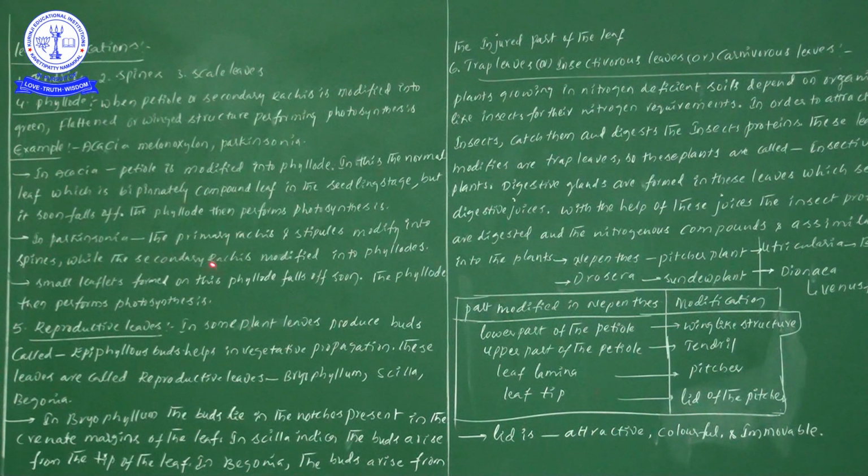Next one, secondary rachis modified into phylloid. Okay, this point is important. It means in case of Acacia, the petiole is modified into phylloid, and in case of Parkinsonia, the secondary rachis is modified into phylloid. So this is an important point, try to save it in your mind.